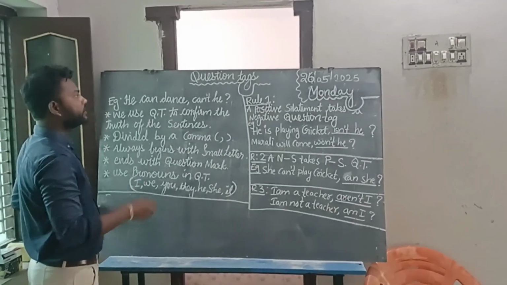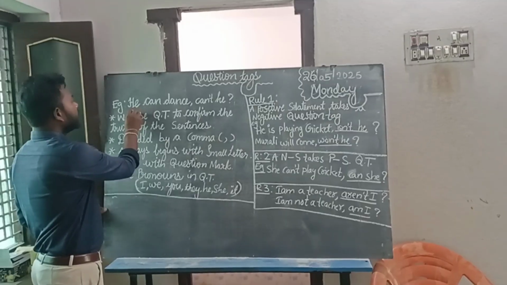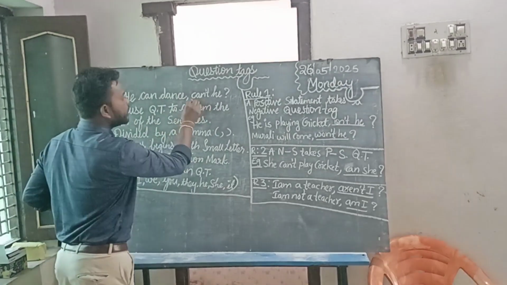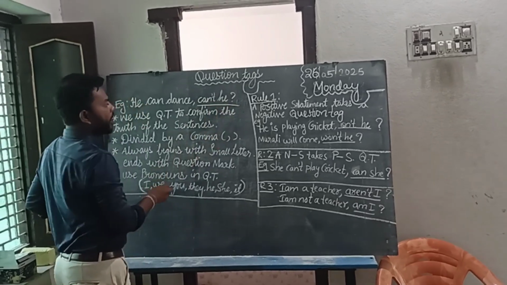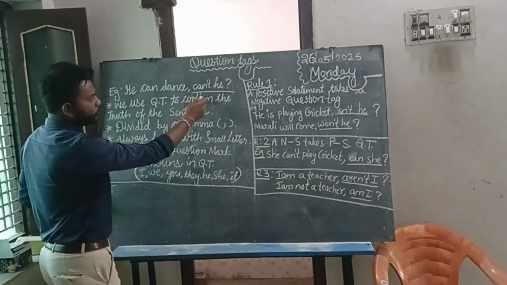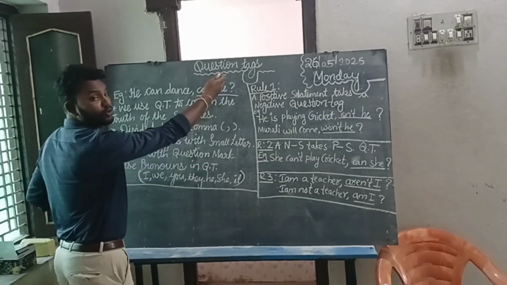Okay, I will clarify with one example, that is, he can dance. He can dance. We will get the question tag, can't he. Before knowing this, I would like to give some information regarding question tags.